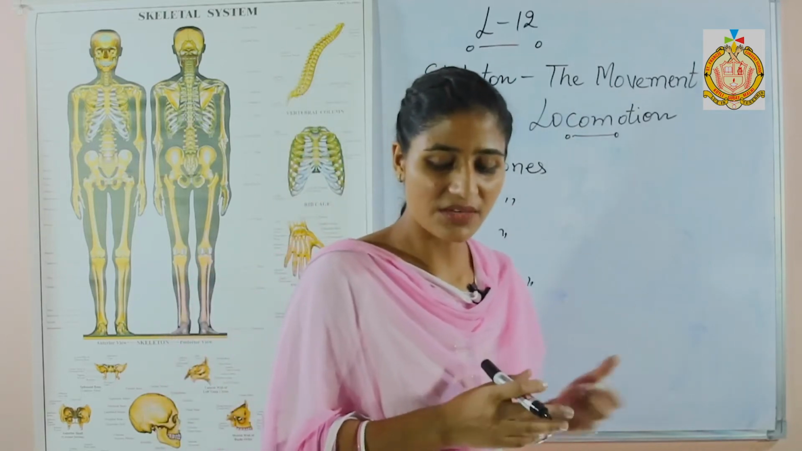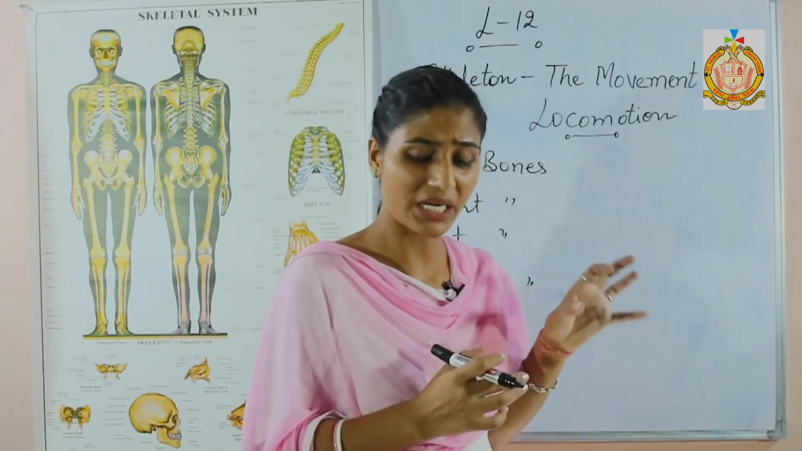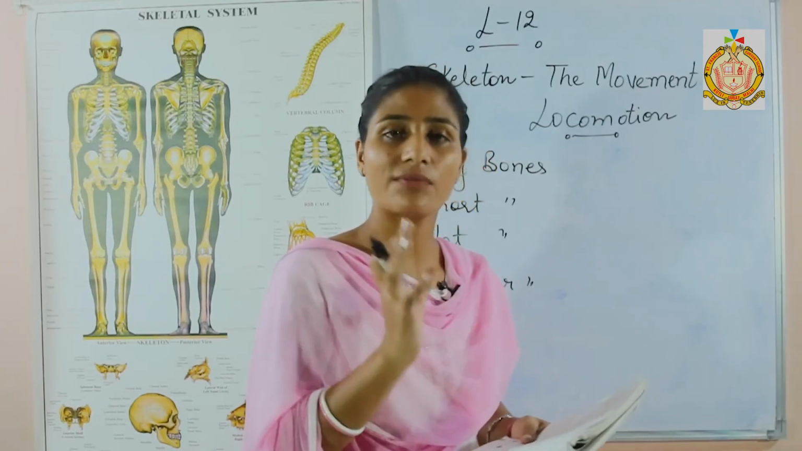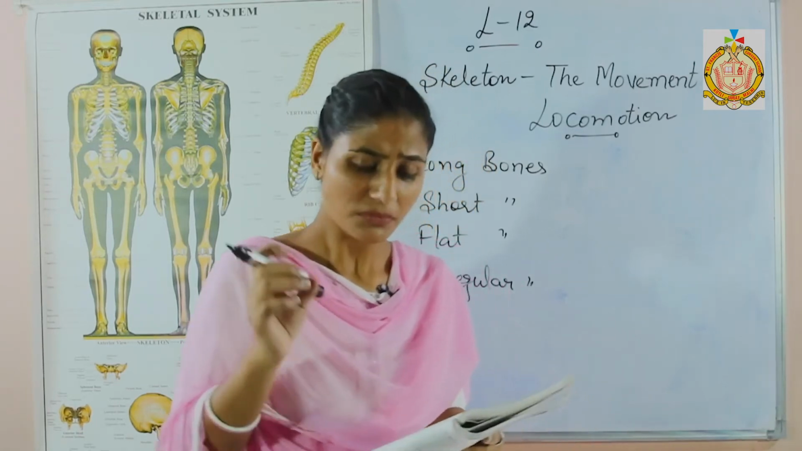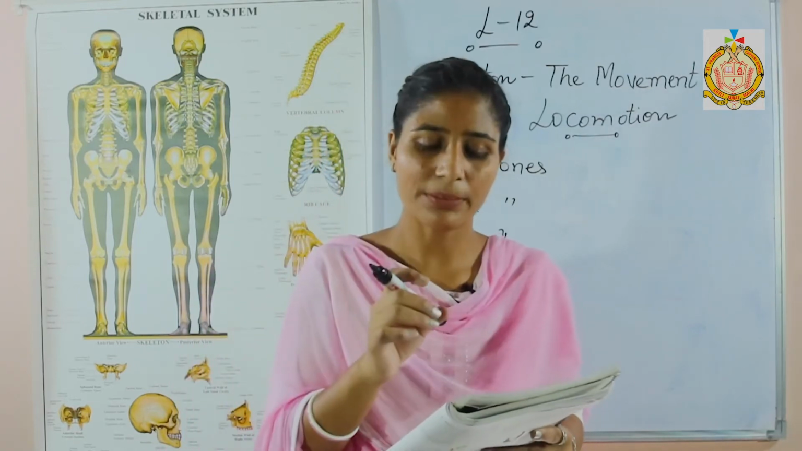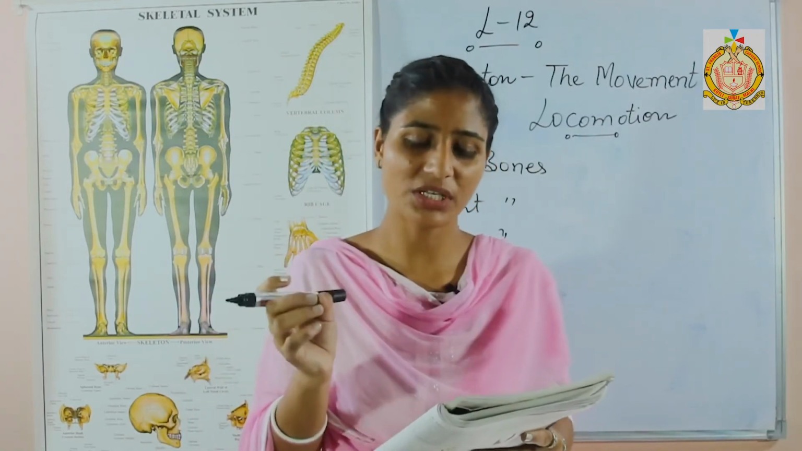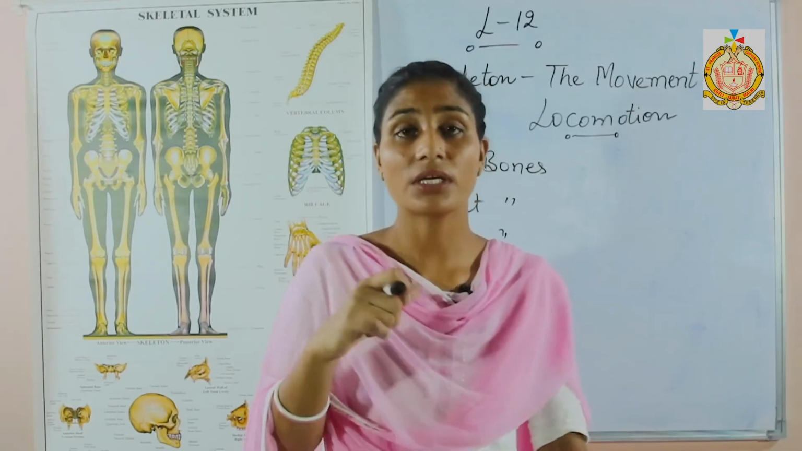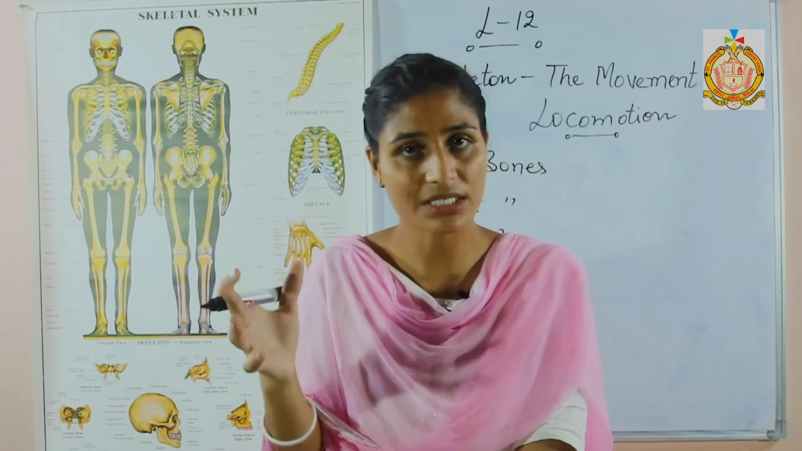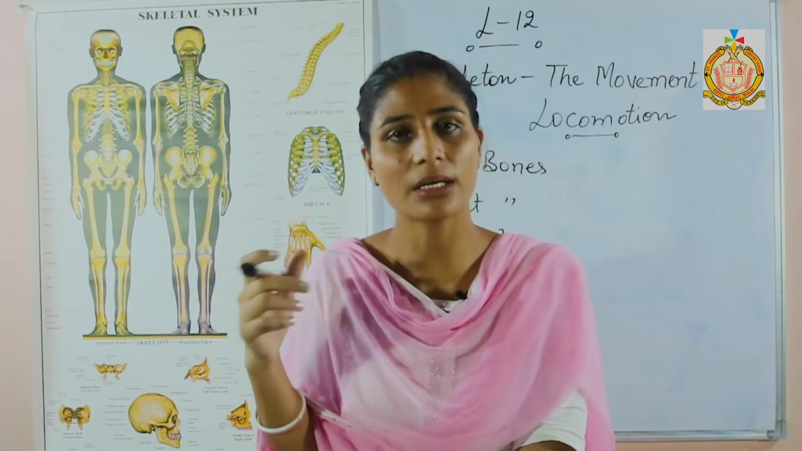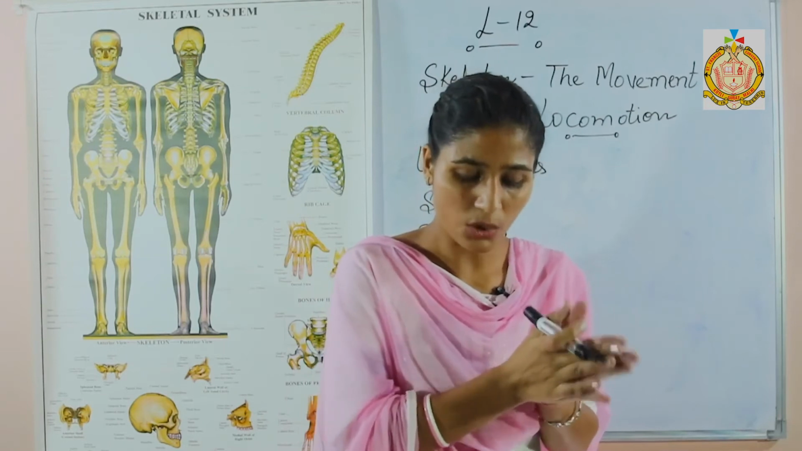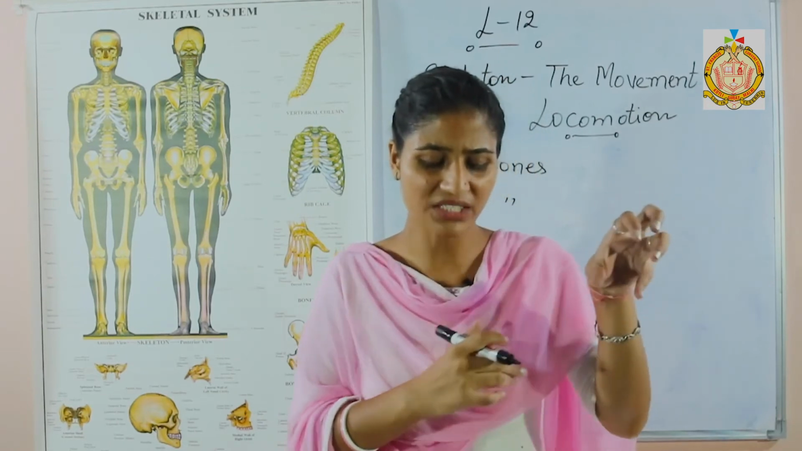Next one, the external surface of the bone is covered by a membrane that is known as the periosteum. The outer covering of a bone, the periosteum, consists of an outer fibrous layer and an inner cellular layer richly supplied with blood vessels. A long bone has a hollow cavity in the middle, which is filled with bone marrow.